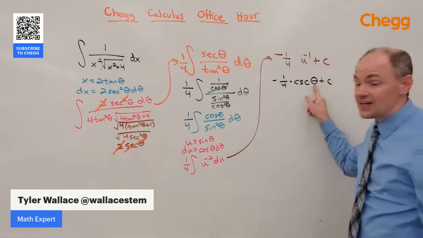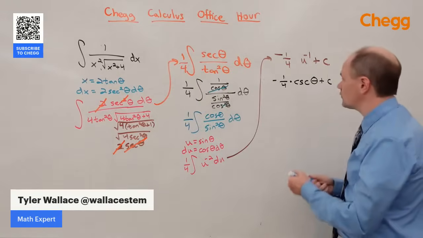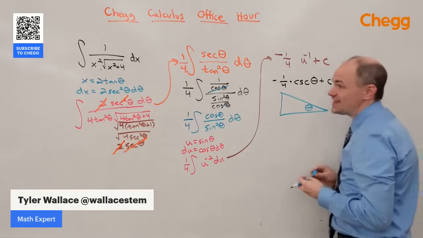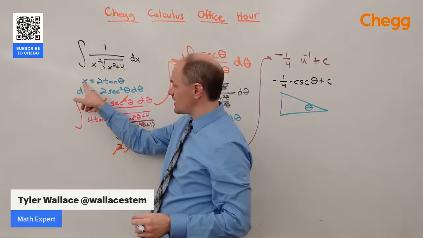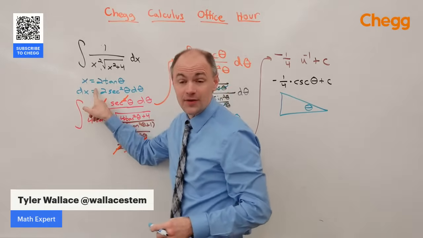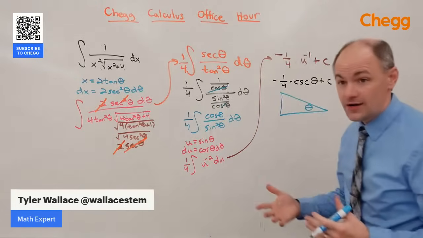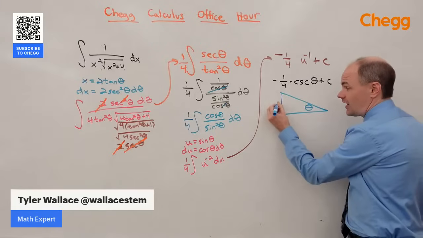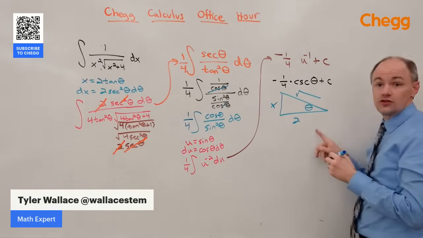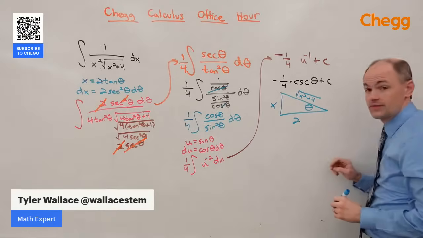Now that we're back to thetas, we're going to use our original substitution to draw a triangle to get rid of the thetas. From this theta, we said tangent is, if I divide both sides by 2, tangent is x divided by 2. Tangent is opposite over adjacent. So x is the opposite. The adjacent is the 2, which means the hypotenuse, using the Pythagorean theorem, is the square root of x squared plus 4.